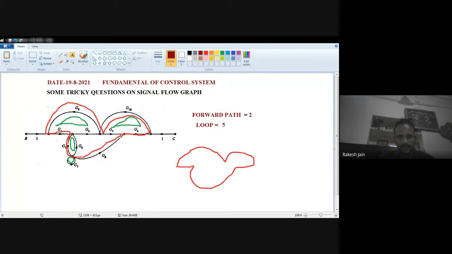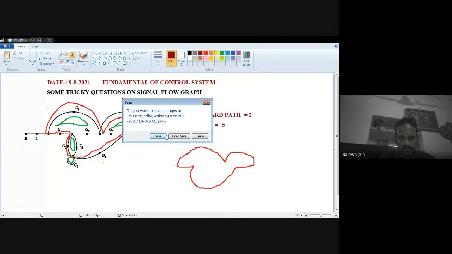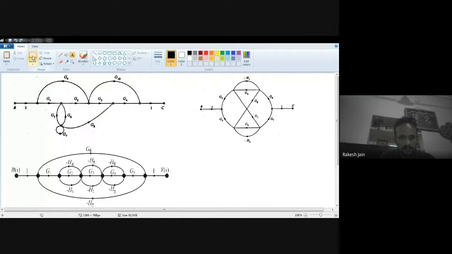Now I just come to the next question. See very carefully about this question. We have to find out how many loops are present and how many forward paths there are for this second question. Okay, this is my second question.